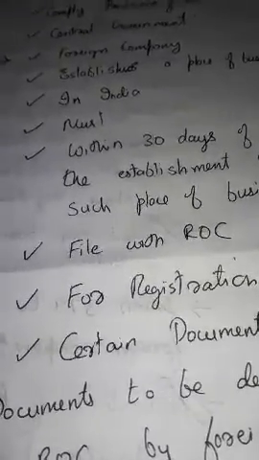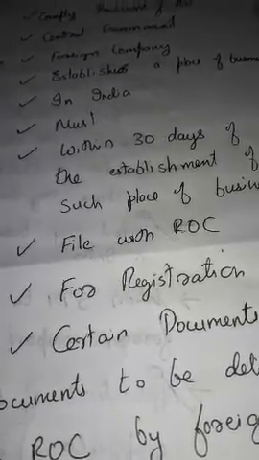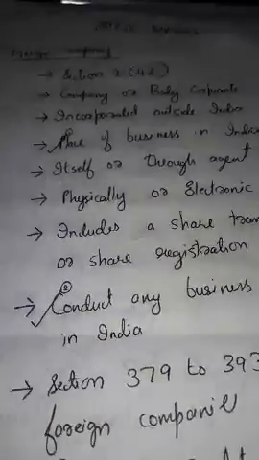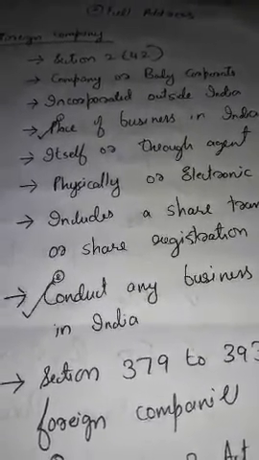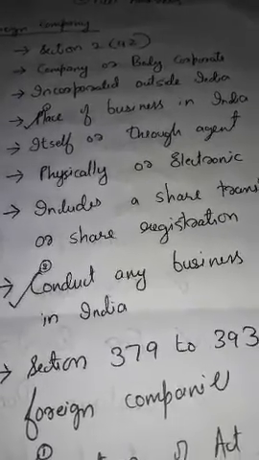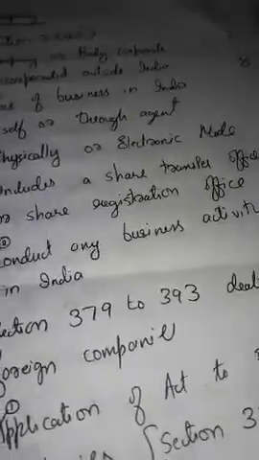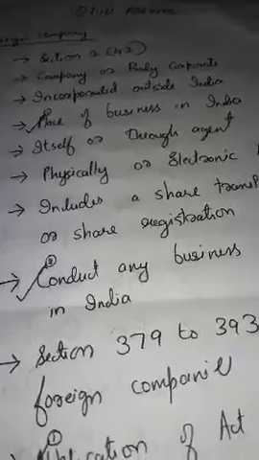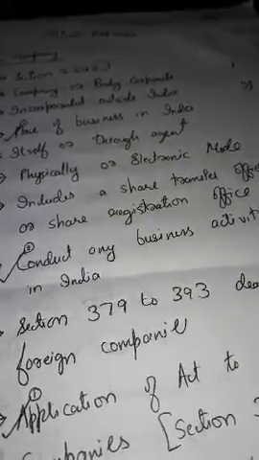That's another condition: a foreign company which establishes a place of business in India. We have already discussed what a foreign company is. A foreign company is a company or body corporate incorporated outside India, having a place of business in India, or conducting any business activity in India, itself or through an agent, physically or through electronic mode, including a share transfer office or registration office.